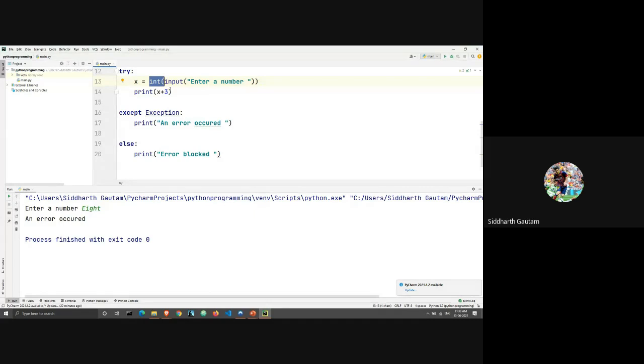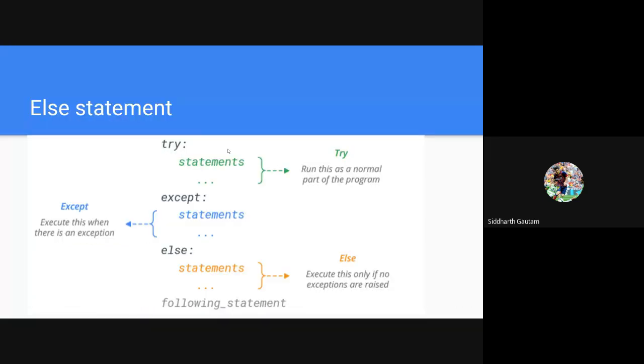We are trying to convert the input into an integer, and input will always be in the form of a string, but then we can convert it to an integer in case it is a number. Here I have written 8, which is a number, but it's still in the form of a string. And when we try to convert it into an integer, we fail because this is not something which can be converted into an integer. So the error is in line 13. So the program fails here and we print out the error. All right. Now we will go back to our presentation and let's move ahead.